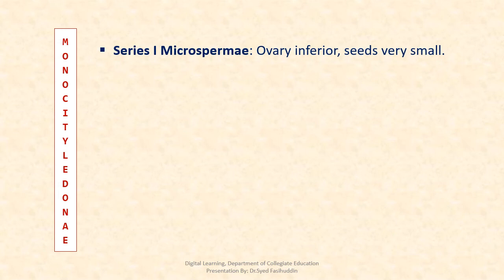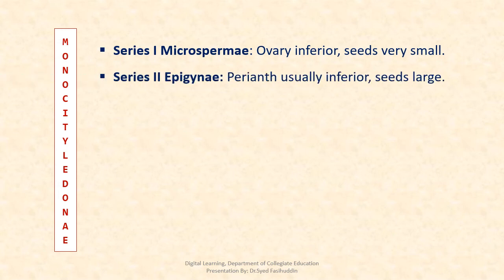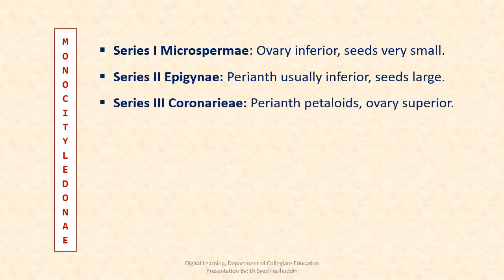Series 1, Microspermae. Ovary is inferior, seeds are small. In Epigynae, perianth usually inferior, seeds are large. In series Coronariae, perianth is petaloid, ovary is superior.